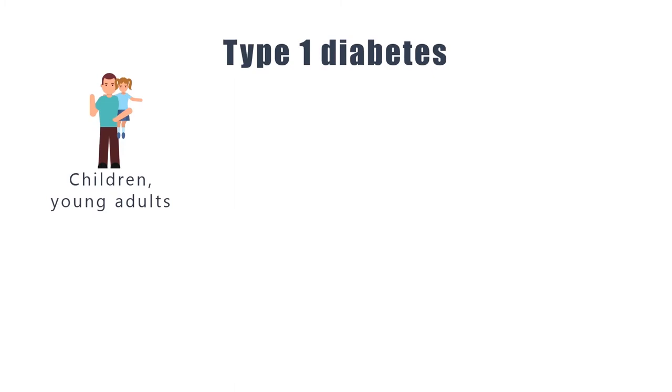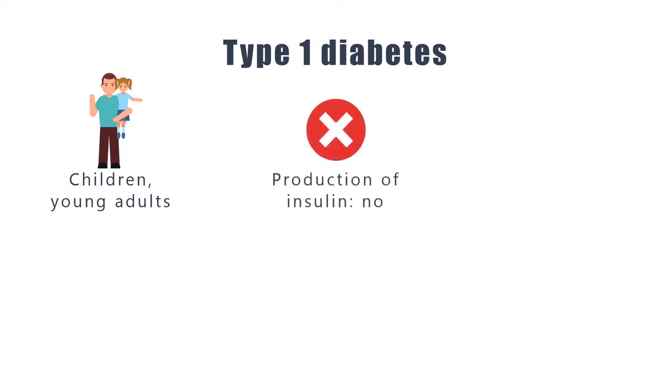Type 1 diabetes accounts for around 10% of people with diabetes. It's usually diagnosed in childhood, adolescence, or early adulthood, but could also be diagnosed later on in life. It's characterized by the complete absence of insulin production by the pancreas. This lack of insulin deprives the body of its main energy source, glucose. The body then turns to another energy source, the fat reserves.